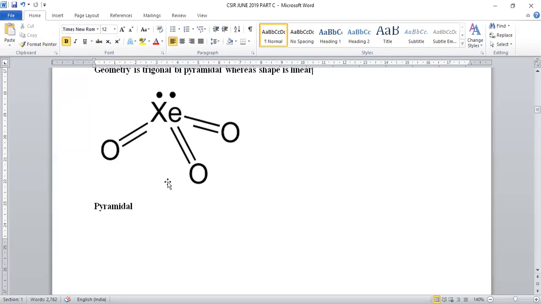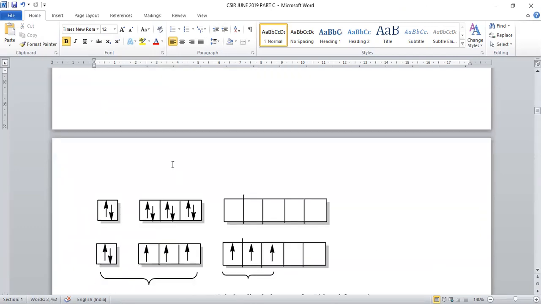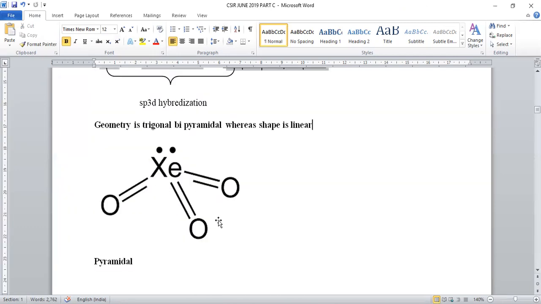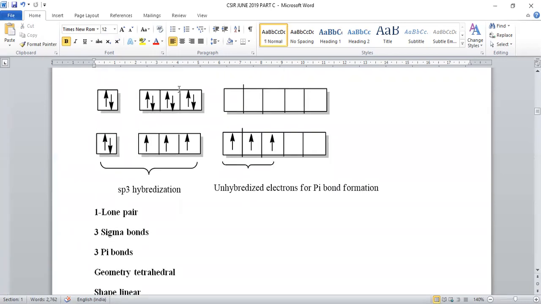Let us see what the configuration and the hybridization are. In order to get 3 sigma bonds, we need 3 odd electrons. 3 odd electrons are generated by exciting 3 electrons into the free d orbitals. So ns2, np3, (n-1)d3 will be generated.